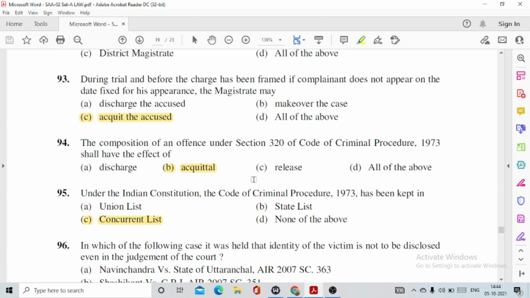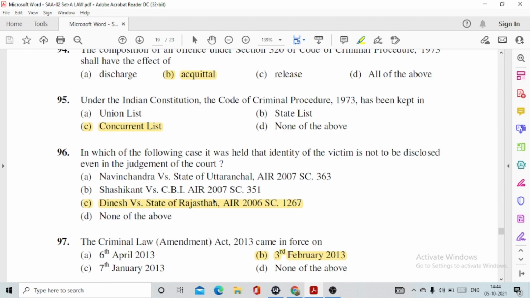95, under the Indian Constitution, the Code of Criminal Procedure 1973 has been kept in, this is option number C, concurrent list. 96, in which of the following case it was held that identity of the victim is not to be disclosed even in the judgment of the court? This is option number C, Dinesh versus State of Rajasthan.